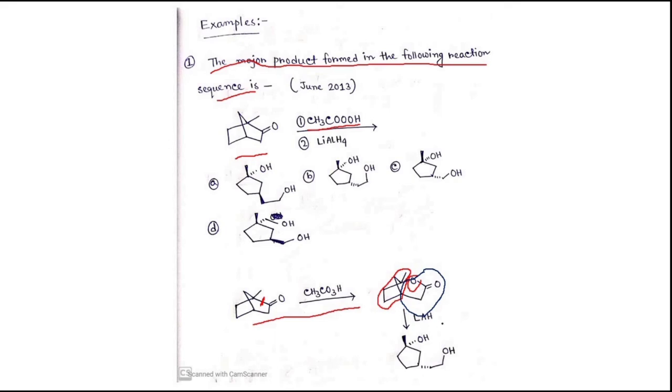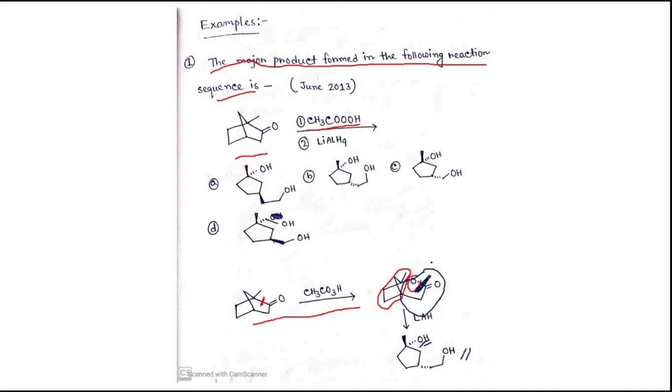So in the next step, what will happen? This lithium aluminum hydride will reduce this lactone to the corresponding alcohol. You can cut this bond, and if you cut this bond, you get two alcohols. Here you can see this is one OH group, and here this is the other OH group, and the carbon number is fixed.